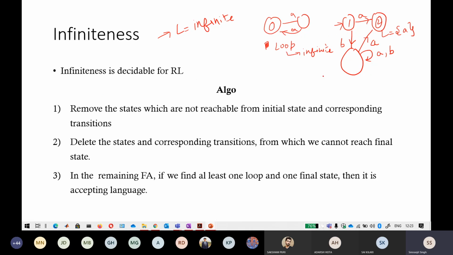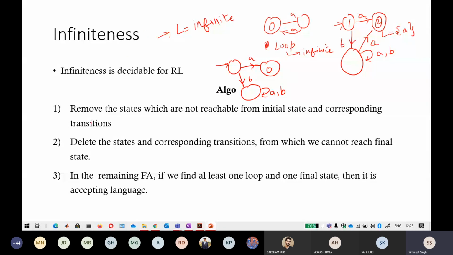Now for that one also there is an algorithm. I just take an example like this one. I think that example is sufficient. This is your final state, and this is a good example because it also shows that by a loop alone you cannot say that the language is infinite. So you do not think about anything, you just go with the algorithm, even if you do not know whether this automaton is infinite or not.